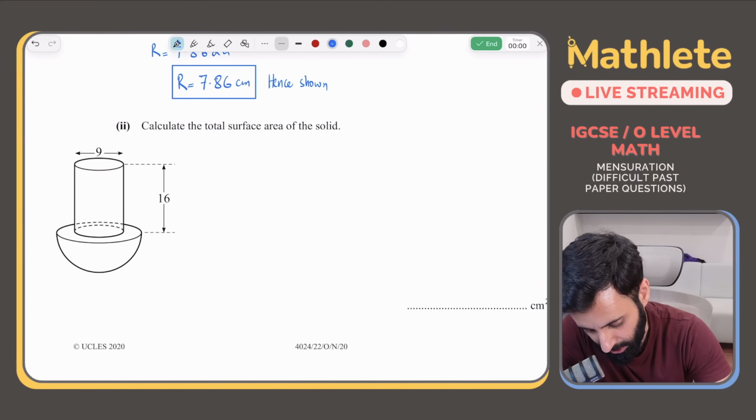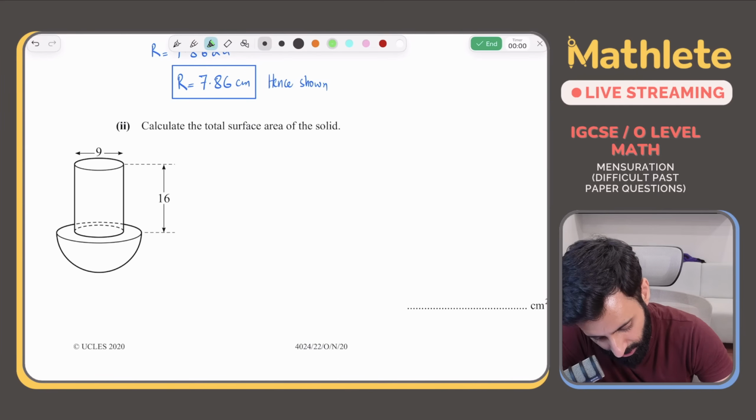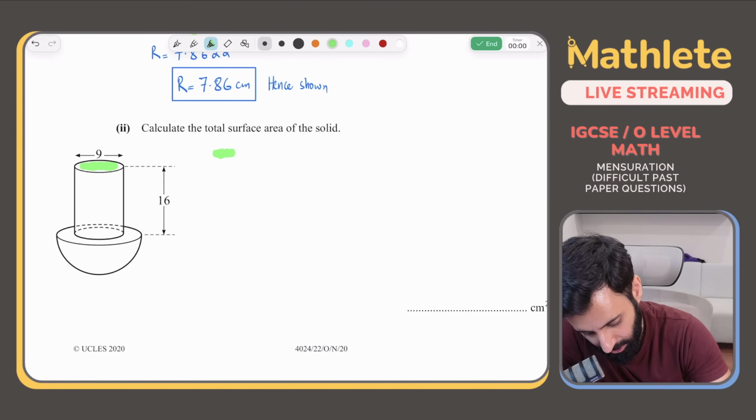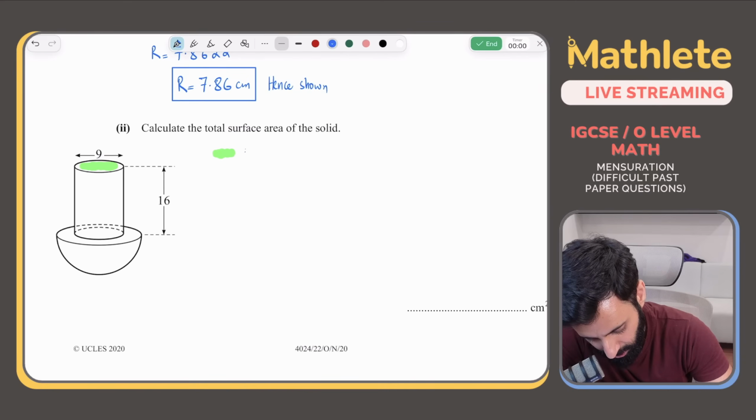ठीक है. अच्छा, अब एक काम करते हैं, इसको हाईलाइट करते हैं और एक एक करके सॉल्व करते हैं. Let's begin with this green one. Okay, so this green surface that you're looking at is simply a circle.